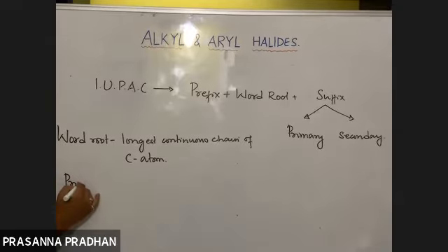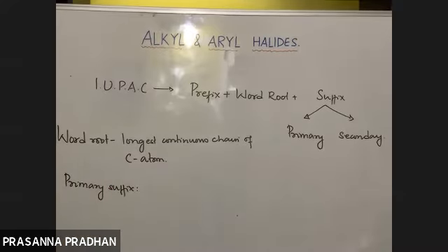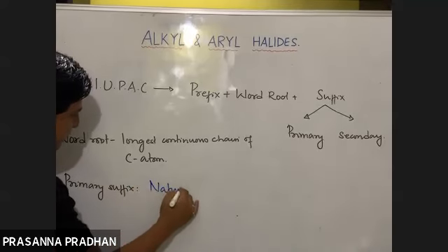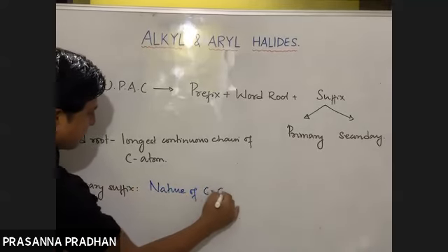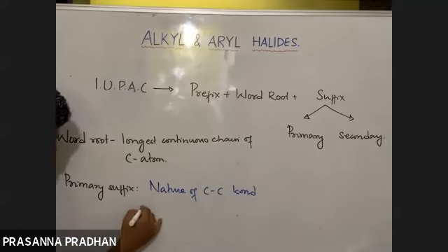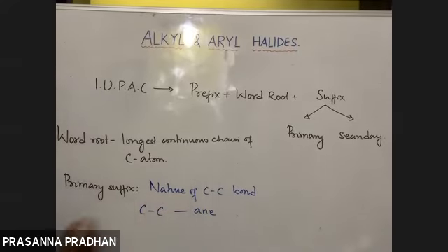Next, primary suffix. So what does a primary suffix indicate? A primary suffix indicates the nature of carbon-carbon bond. If there is a carbon-carbon single bond, what is the primary suffix used? Ane.